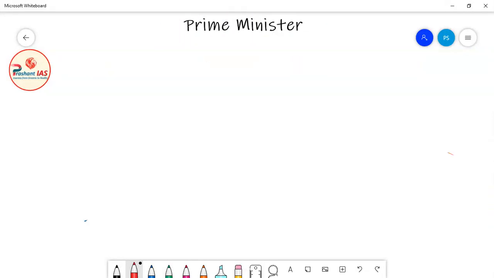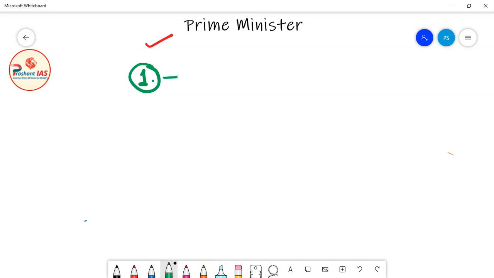Now friends, let's start a fresh topic, and the new topic is the Prime Minister of India. First of all, the question arises whether the powers of the Prime Minister are given in the Constitution of India or not. It means whether the powers of the Prime Minister of India are exclusively and directly written in the Constitution of India or not. So what is the answer to this question?